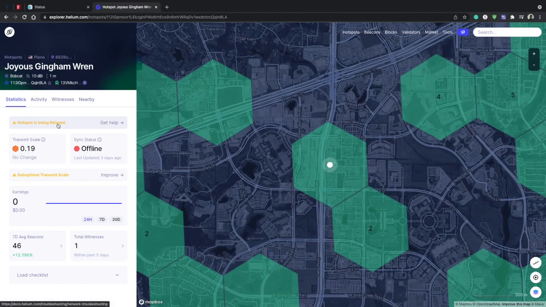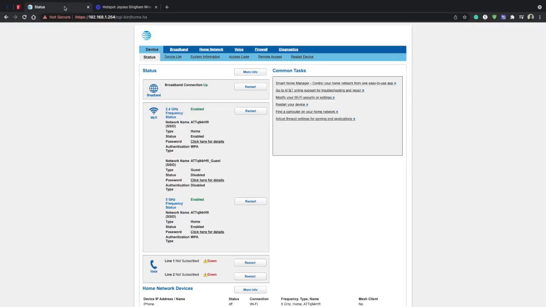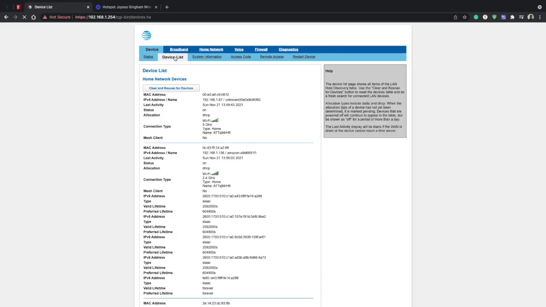All right, so then I'm going to go to my actual modem and router. I'm going to type in the IP address of my modem and router. I have AT&T, so we're going to start by showing you the status. This is the device details of my router and modem. Then we're going to go to device list. Every router and modem isn't going to look the same, but the tabs should be pretty similar.